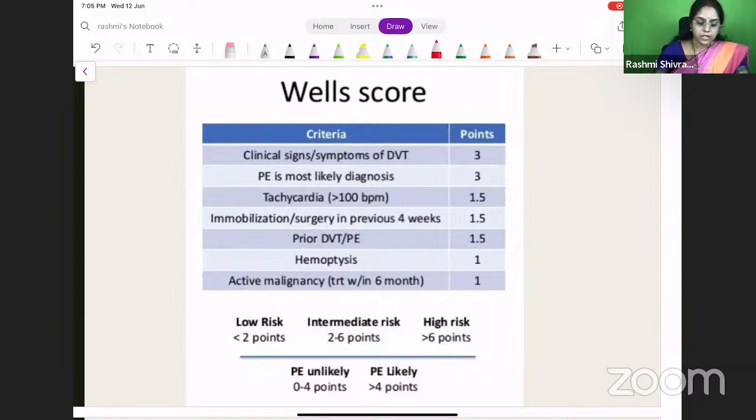Okay, so clinical signs and symptoms of DVT, the points are 3. PE is the most likely diagnosis. Tachycardia, immobilization or surgery, prior DVT, the patient is presenting with hemoptysis, and if there is an active malignancy. Like I told you, all these are risk factors for developing an embolism, pulmonary embolism. So based on this, we can find out the probability of the patient developing a pulmonary embolism. And this is called a Wells score. It is commonly asked in the MCQs very frequently.